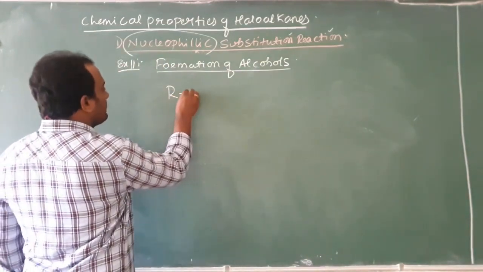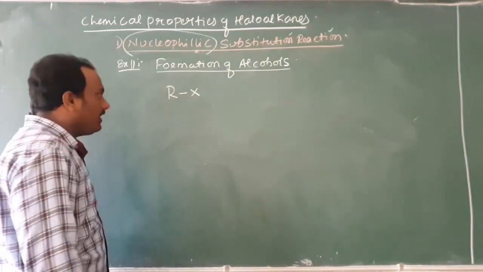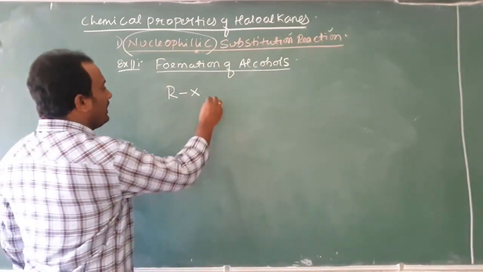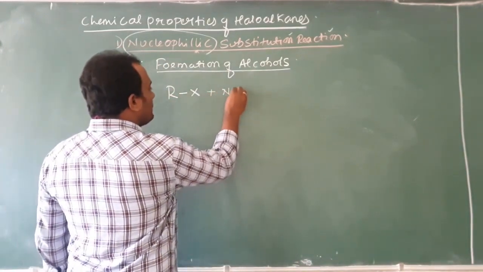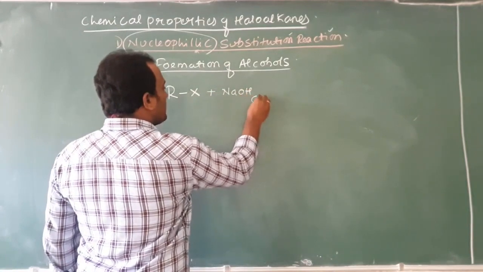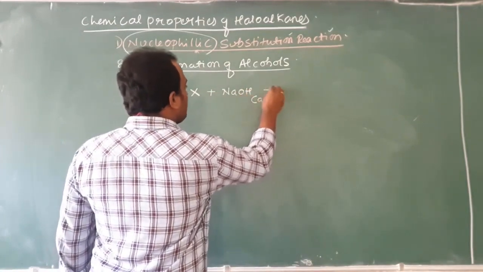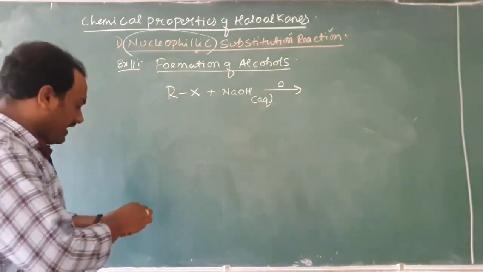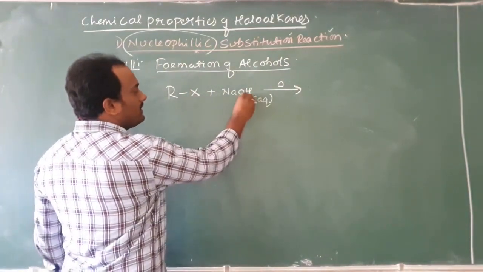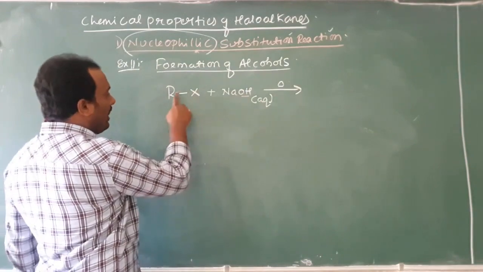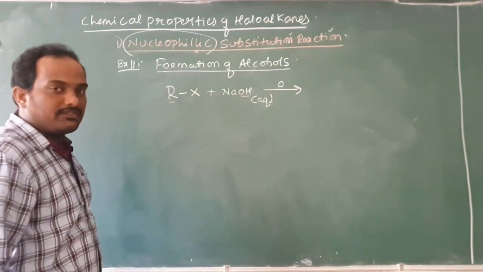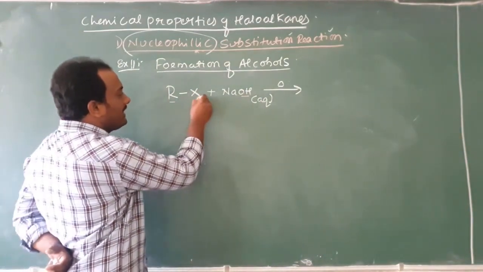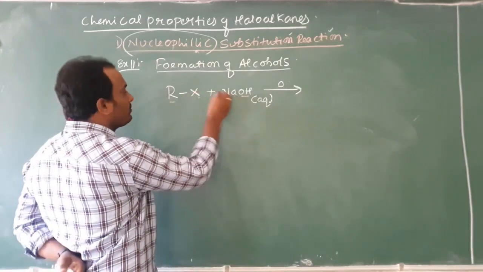Generally, I take RX. Here RX stands for alkyl halide. I treat it with a base like NaOH. This base must be aqueous, which means we add it in water, and I will heat it. Very simple reaction, students. OH minus is a nucleophile and will attack the R group, the carbon atom with a positive charge. The halogen is eliminated with a negative charge and combines with sodium.